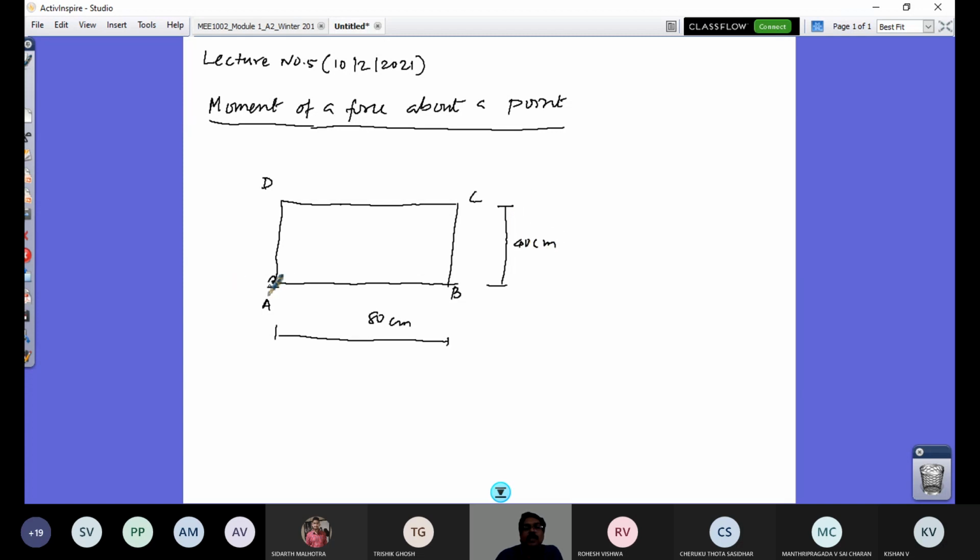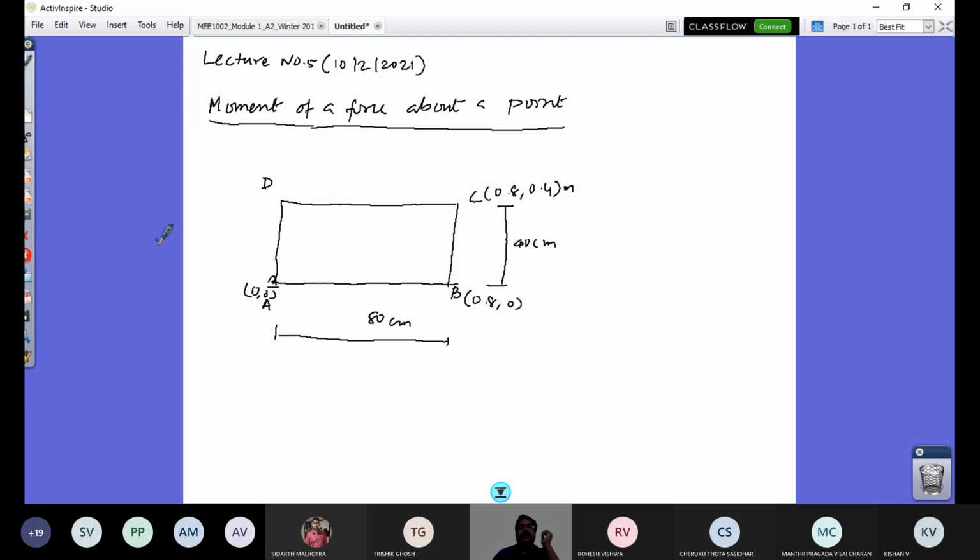If I fix my coordinate system, this is my origin 0, 0. The coordinates are: this is going to be 0.8 meters, 0, and this is going to be 0.8, 0.4 meters.